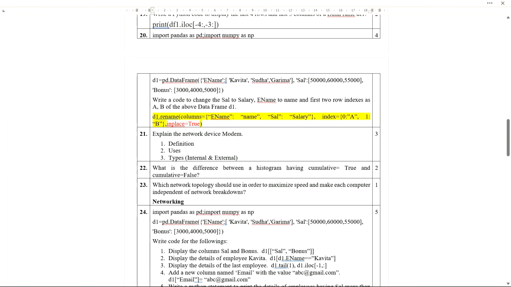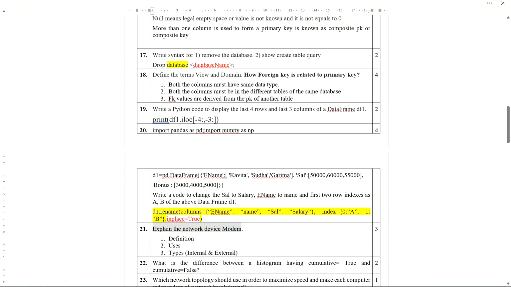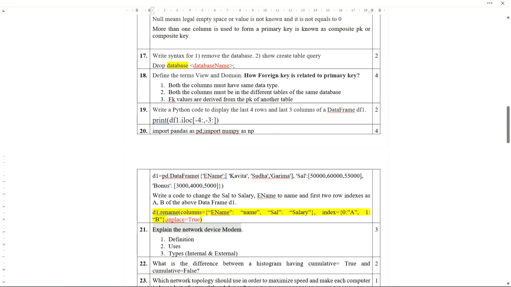One question was like explaining the networking device. What are the things you need to write? Definition, uses, types, like this. Okay. So here 2 marks. This might not come for 2 marks. Actually, it's supposed to be a 1 mark question. So you can write like this. Simple one. Here you are getting only one question.